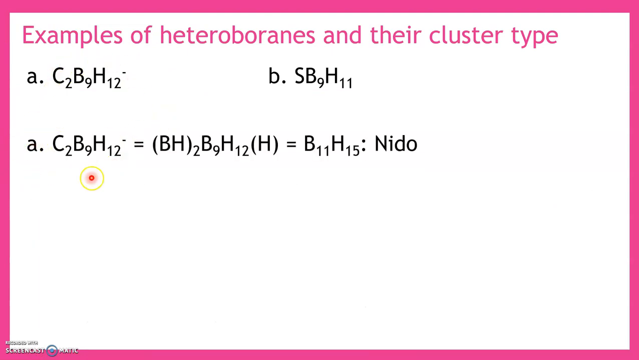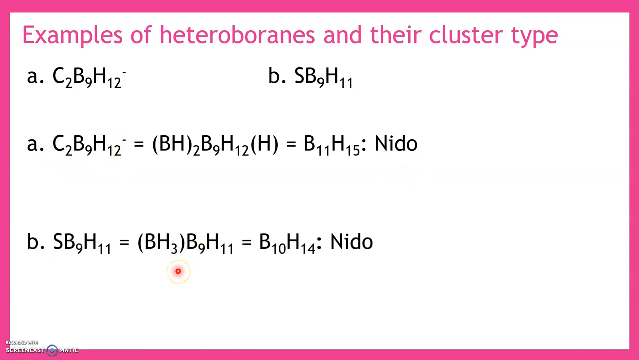Now let us take the first example. In the place of carbon, which has a 4 electron count, we are going to substitute the BH unit because it should have the same number of electrons. How many carbons are there? 2. So I am going to put this as BH2. The remaining are written as such, and in the place of minus I have written 1 H. Now add all the borons and add all the hydrogens. We get B11H15, which means that this carborane is a nido cluster.